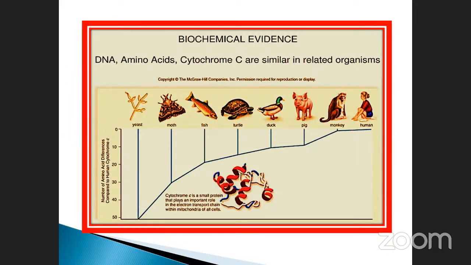What is the main use of the DNA molecule? What is the main use of DNA? DNA is an inherited process. The fish inherits as a fish, and the offspring is also similar. The turtle is the same. Duck and pig and monkey and also human beings. So what is the graphical representation of the biochemical evidences?